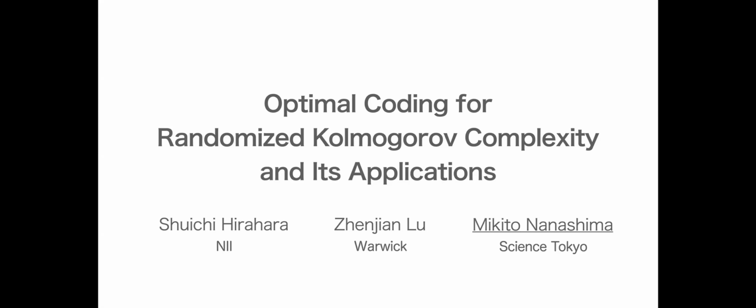This talk is about optimal coding for randomized Kolmogorov complexity and its applications. Let's begin with the following question. How much information is contained in some string X? One answer from information theory is the following.